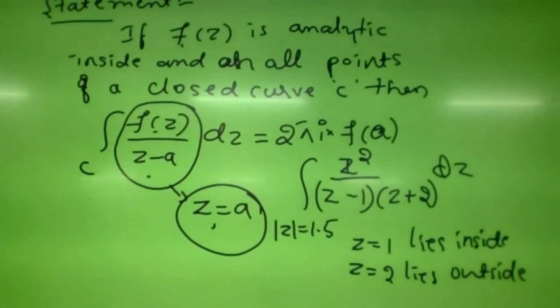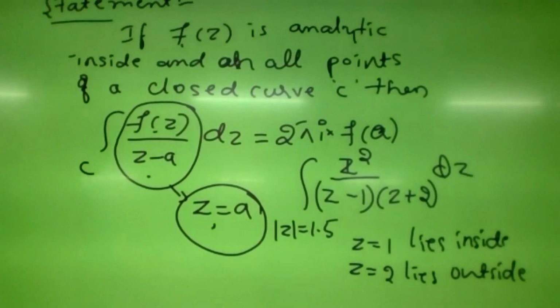Since this function z square by z plus 2 is analytic everywhere inside the curve mod z equals 1.5, according to the statement of Cauchy's integral formula, the integral of f of z by z minus 1 dz will be equal to 2 pi i into f of 1.